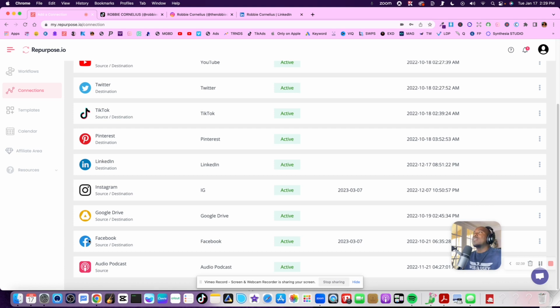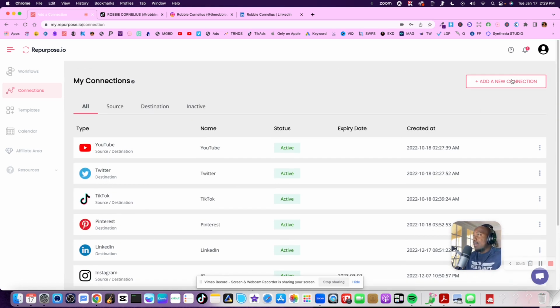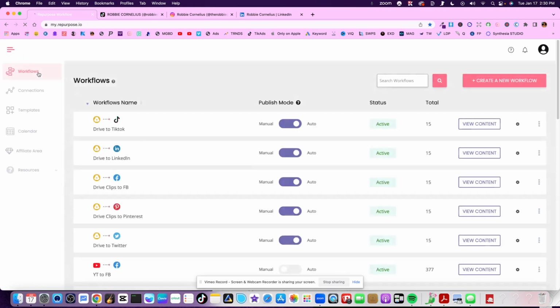Step one, sync your accounts. How do you sync your accounts again? Click the add new connection button. Sign in to your social media accounts. Voila, you're done. What do we do next, Robbie? We move on to step two. What's step two? We need to create a workflow.